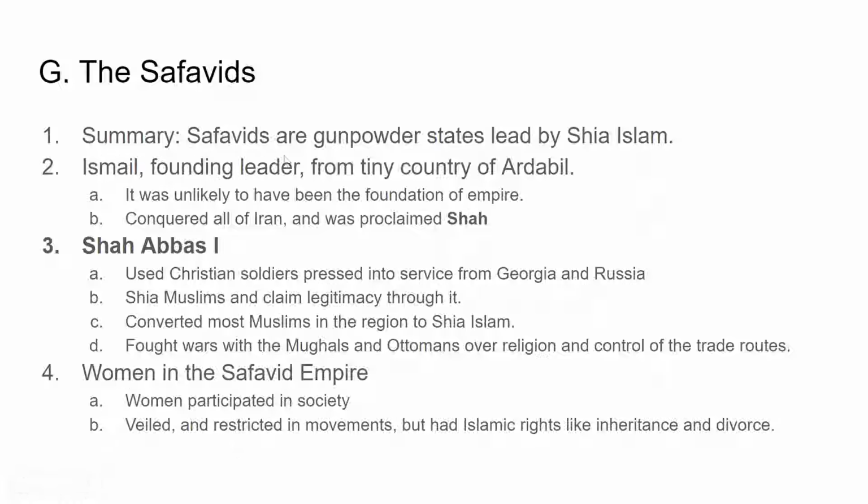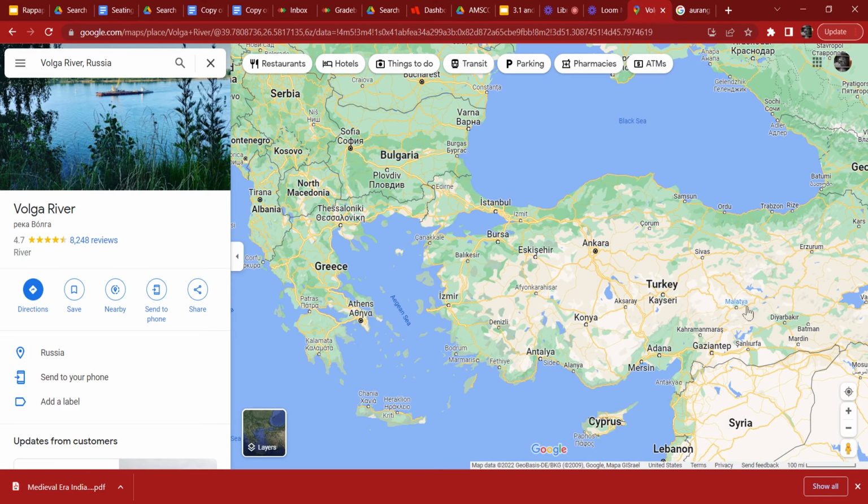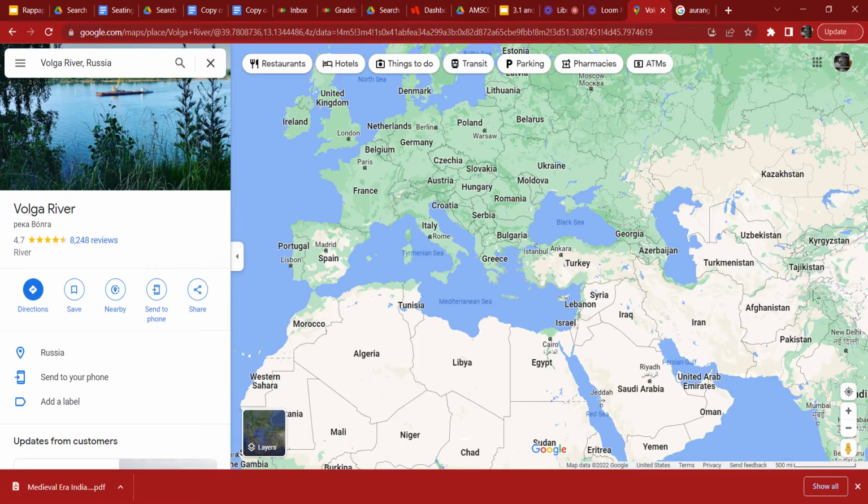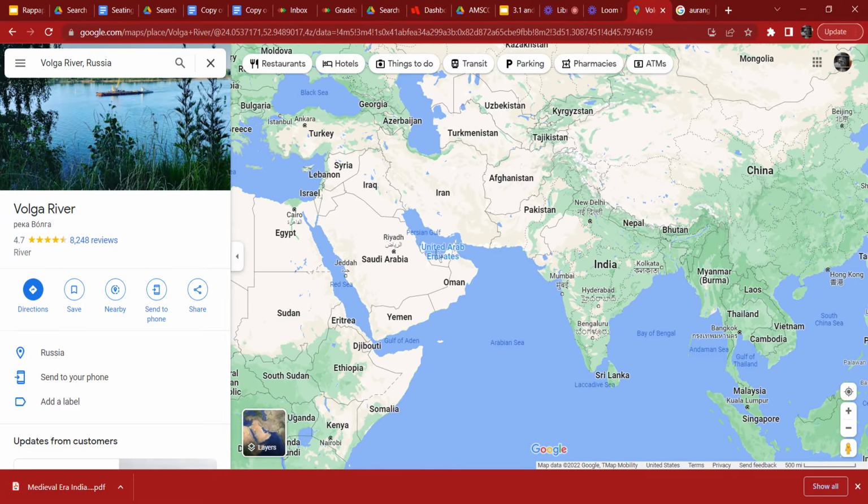So, let's see. Ismail, their leader, comes from this tiny country of Ardabil, and it's an unlikely spot to found an empire. Like, it's just a small place. But he pops out, conquers all of Iran, and is proclaimed Shah, or king. And let's look at a map over here. So we're talking about now this area. Iran, also known as Persia, that's the seat of the Safavid Empire. And you can see today all these folks over here, except for Lebanon, they're mostly Sunni Muslims, they follow Sunni Islam, and over here they are Shia, and there's conflicts with that even today.